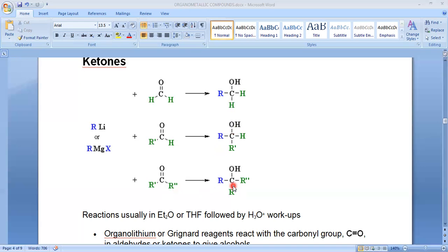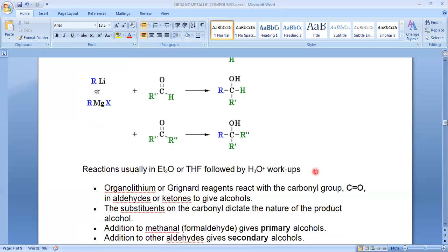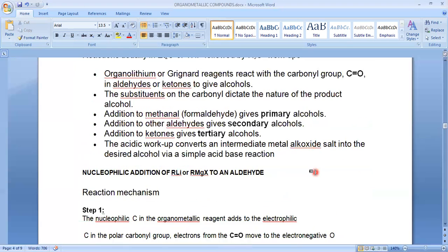That is the difference, and it is one of the important reactions. By using this, we can get these three types of alcohols: primary, secondary, and tertiary.